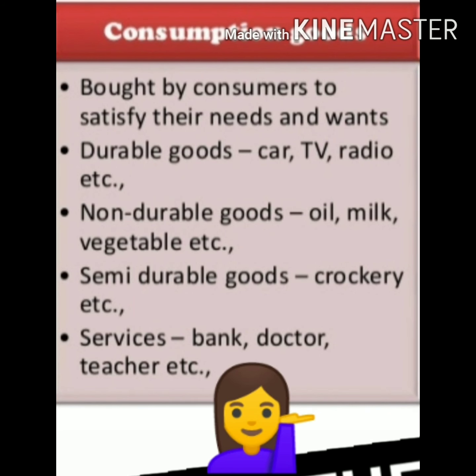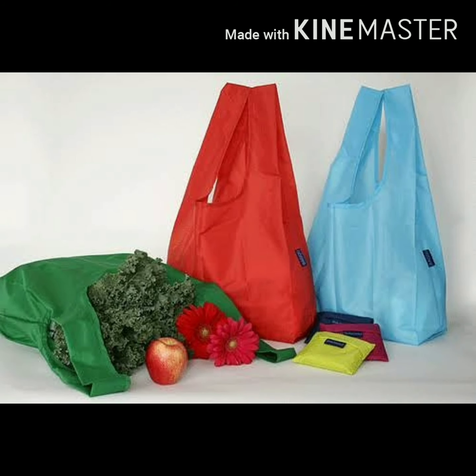Next form of consumer good is semi-durable goods. These are those goods which can be used for a limited period of time. For example, crockery, clothes. It will be more clear by diagram. So here is the diagram representing semi-durable goods. For example, cloth bag, which can be used only for a certain period of time, or we can say artificial flower, which can also be used only for a certain period of time.